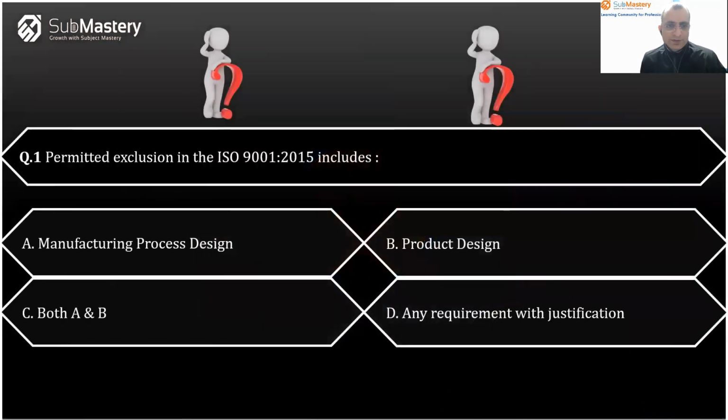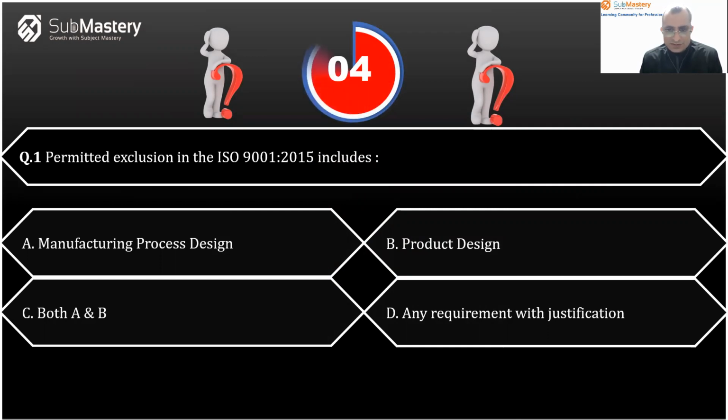Question number 1. Permitted exclusion in the ISO 9001:2015 includes: A. Manufacturing process design, B. Product design, C. Both A and B, D. Any requirement with justification for exclusion. What's the permitted exclusion, right?